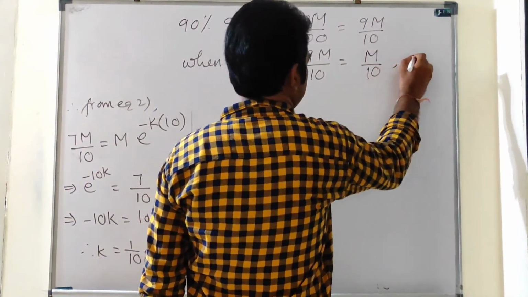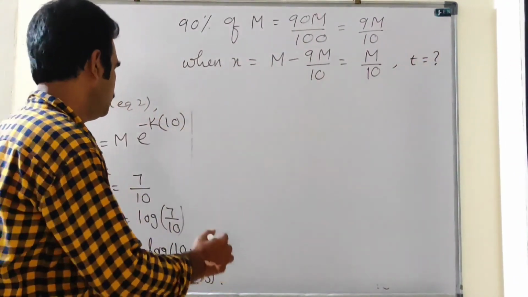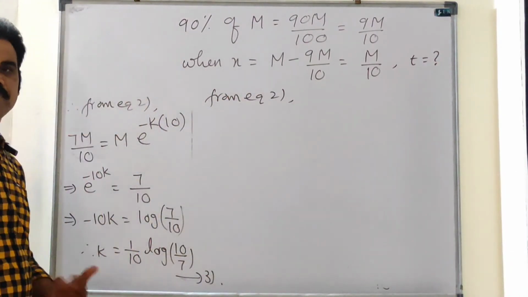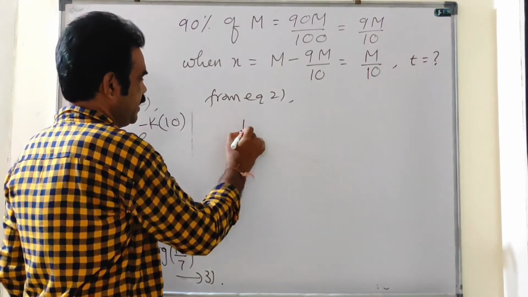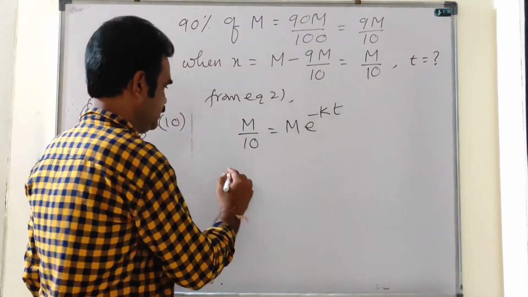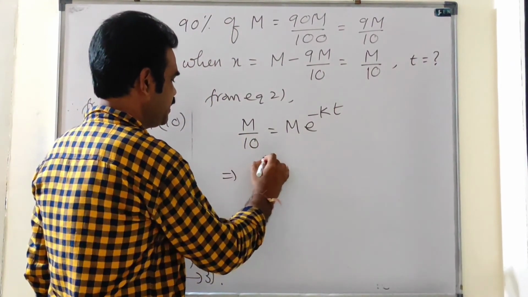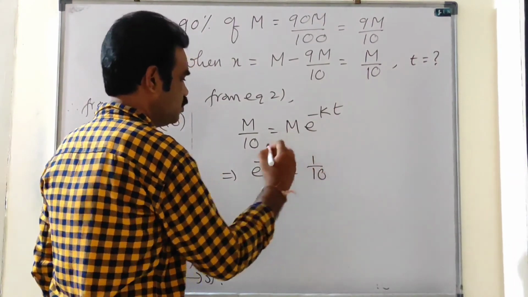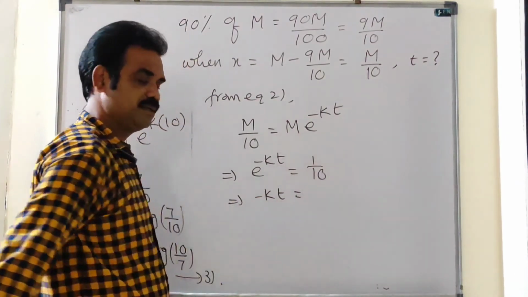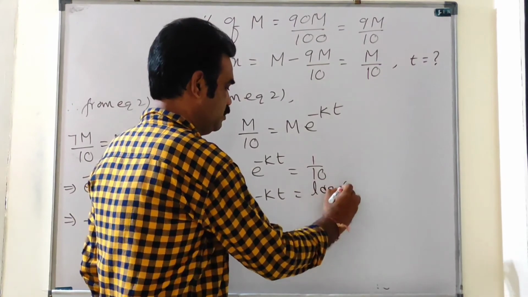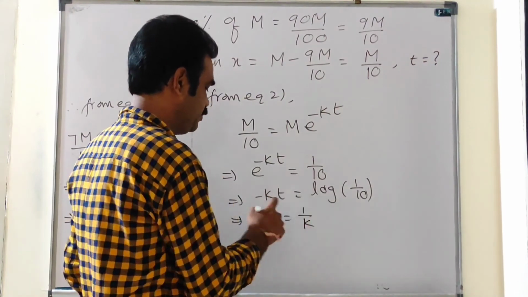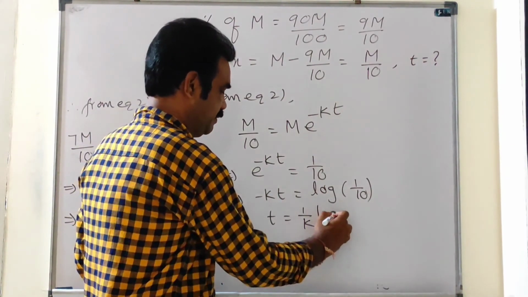Now I have to find the time. From equation 2, x equal to m e power minus kt. What is x here? M by 10 is equal to m e power minus kt. Implies that e power minus kt is equal to 1 by 10. Both sides m cancel. Implies minus kt is equal to log 1 by 10, which implies that t equal to 1 by k log 10, if I put this minus on the RHS.